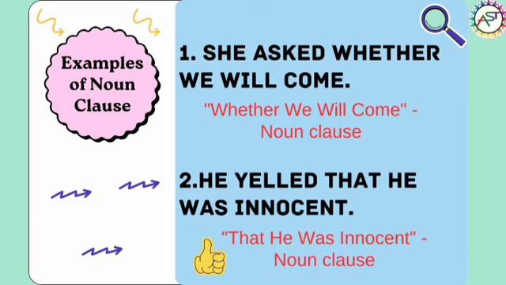He yelled that he was innocent. So here the group of words that is basically acting as a noun is that he was innocent. So here, that he was innocent is a noun clause. There are certain types of noun clause as well that we'll discuss in the next video.